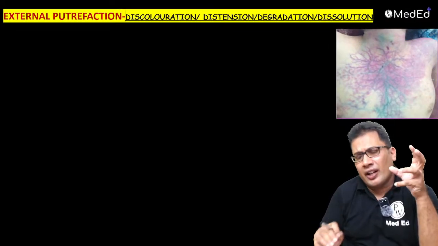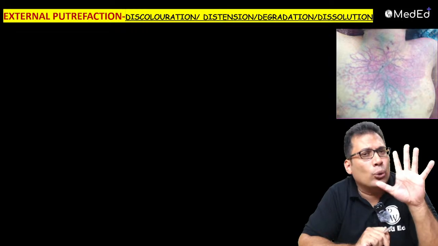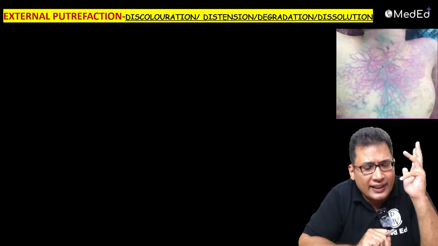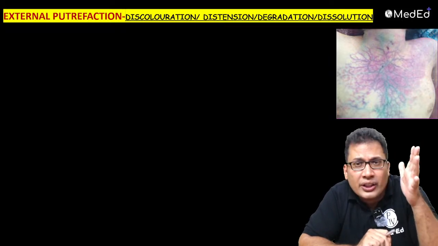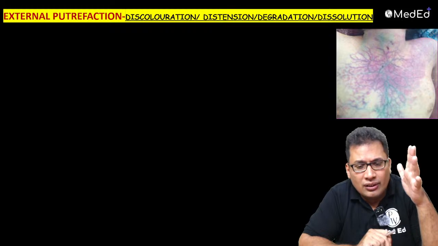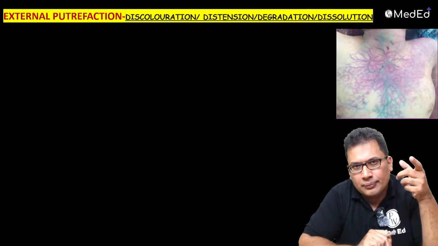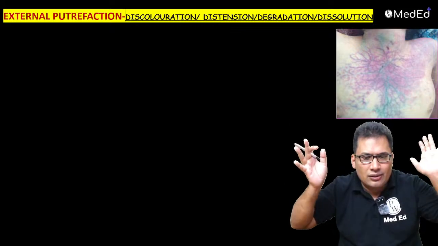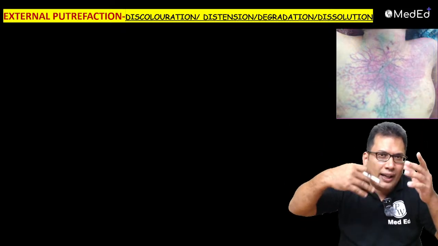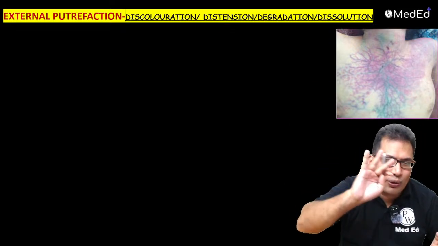So external putrefaction is characterized by 4 Ds. What are they? Dissolution, distension, degradation, discoloration. Discoloration, distension, degradation, and finally skeletonization. So there are 4 Ds of external putrefaction.